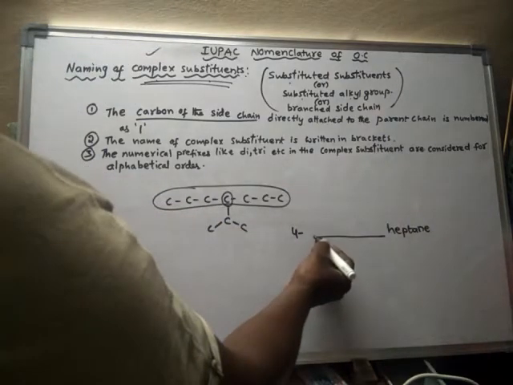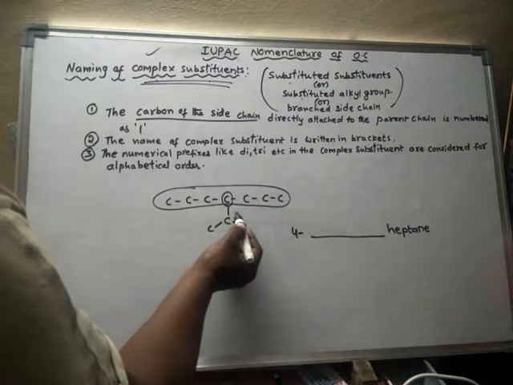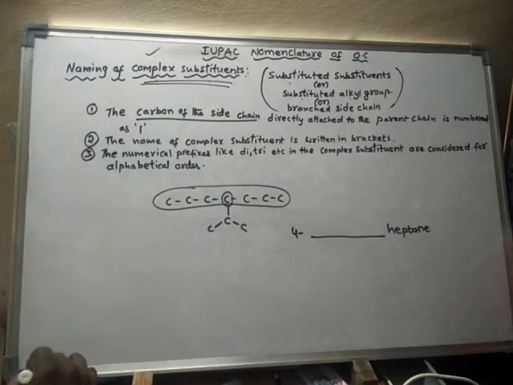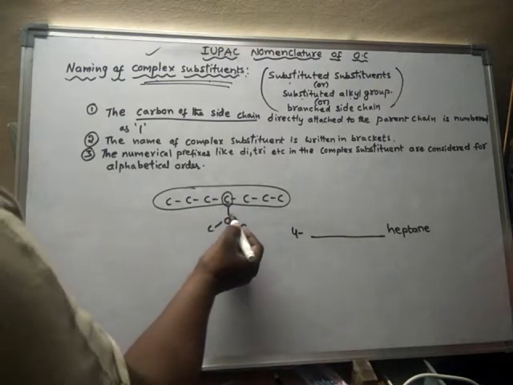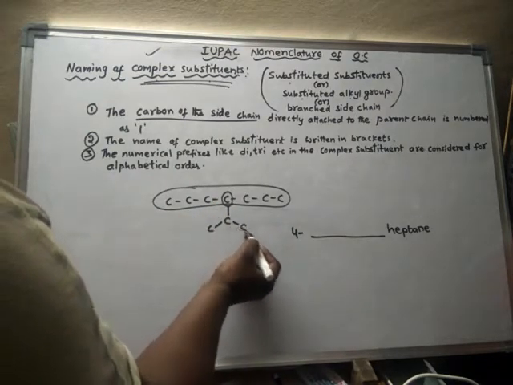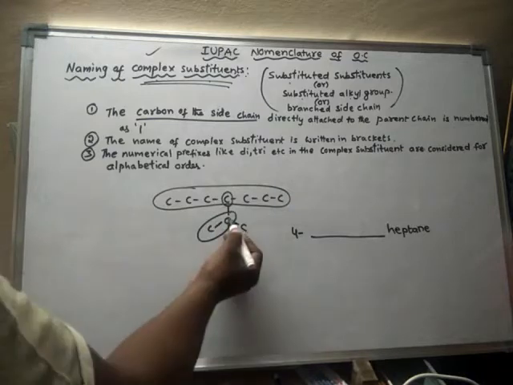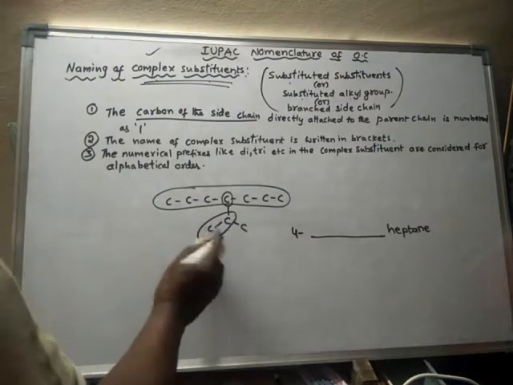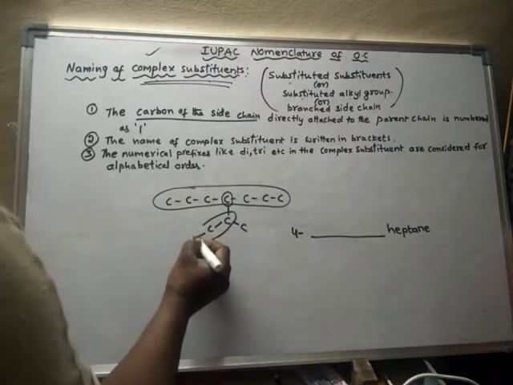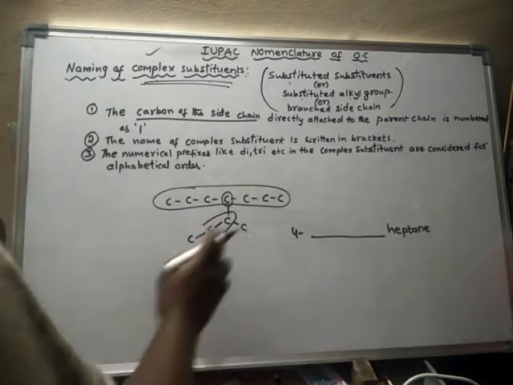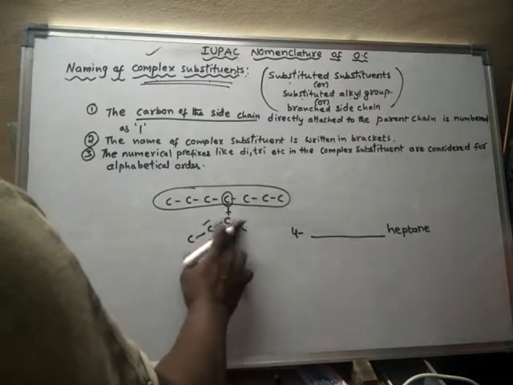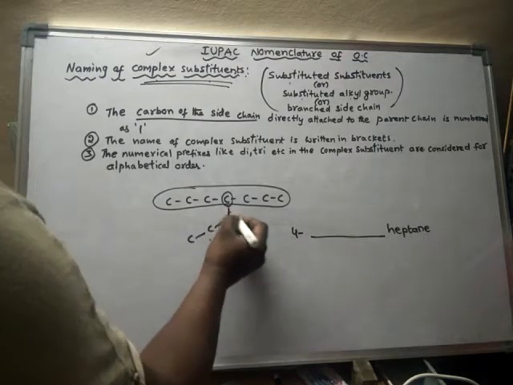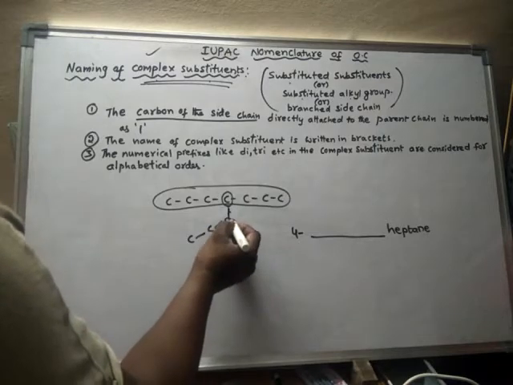Remember that this substituent is a branched substituent. Again this substituent is branched. So now this is a chain of carbons, and again it is branching. Suppose, assume this is a chain of carbon. Somewhere I have a branch like this here. Somewhere I have a branch here. Let us assume.